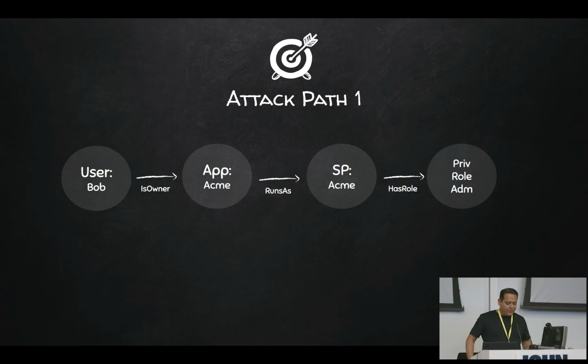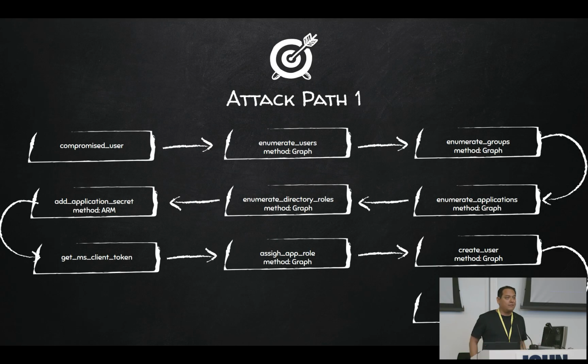So let's go back to that attack path. Remember that first attack path that we saw on how to escalate privileges to global admin? Well, now we're going to execute it. This is our MS Invader playbook. Let's say we have a compromised user. As that compromised user, what does the attacker do the first time they get in? They do enumeration. So we're going to enumerate users, enumerate groups, enumerate applications.